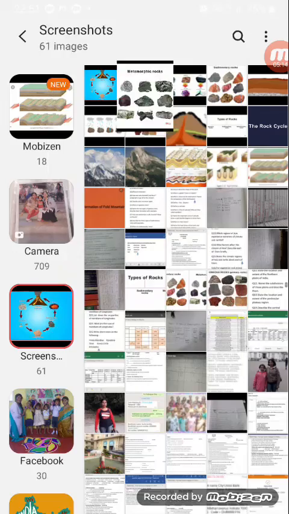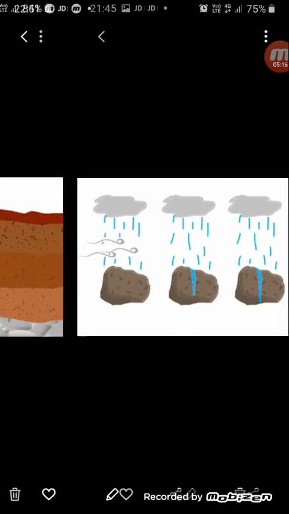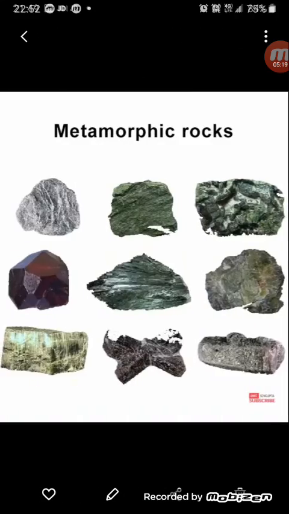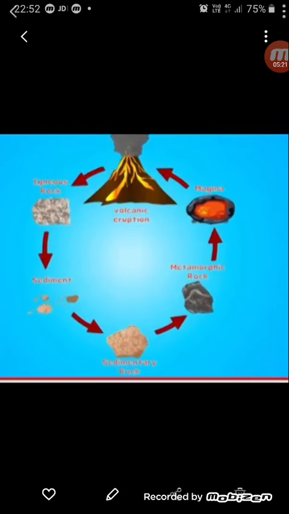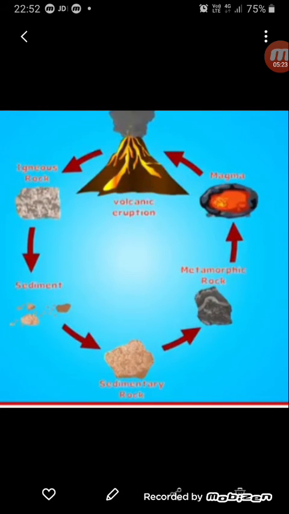So once the three types of rocks have been formed, they ultimately form the rock cycle. It is in a cyclic order that the rocks are being formed. In this picture you can see a volcanic eruption taking place. From there the igneous rocks are formed. Igneous rocks go through a lot of change to turn into sediments. Then the sediments together form the sedimentary rocks. The sedimentary rocks as well as the igneous rocks change with time into metamorphic rocks with heat and pressure.